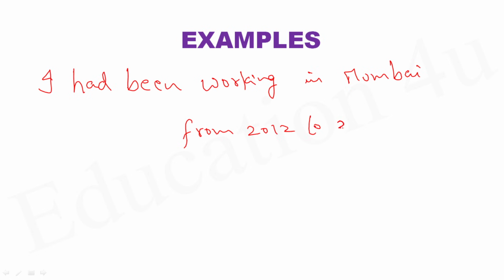I had been working, see, I had been working in Mumbai from 2012 to 2017. So I had been working in Mumbai from 2012 to 2017, which means I started the work in Mumbai from this date to this date. Now I am not working anymore.